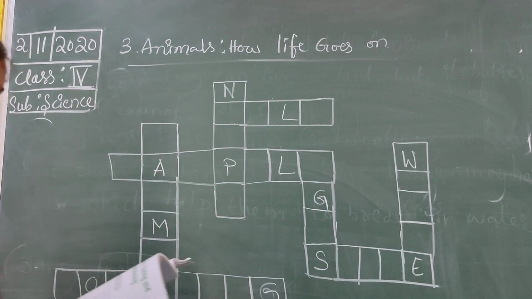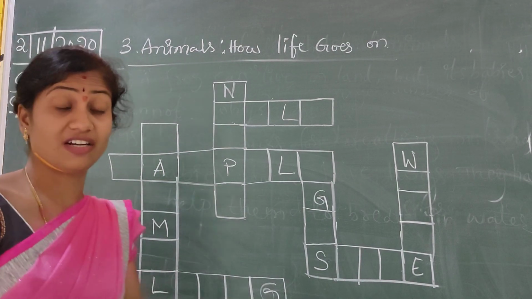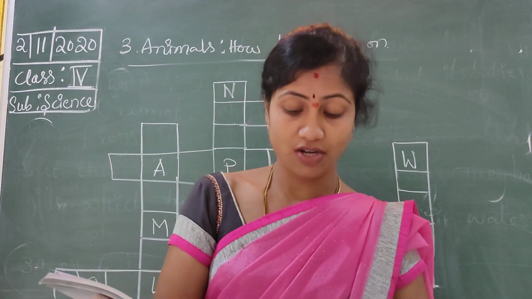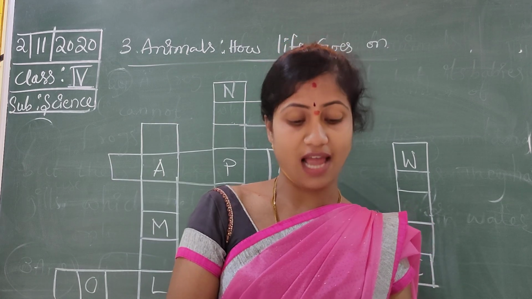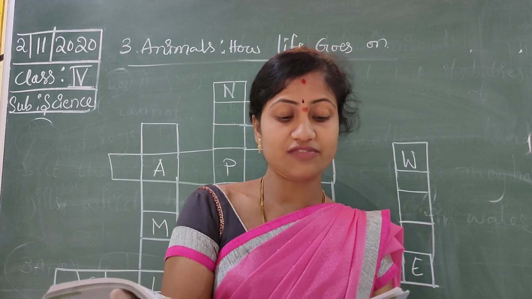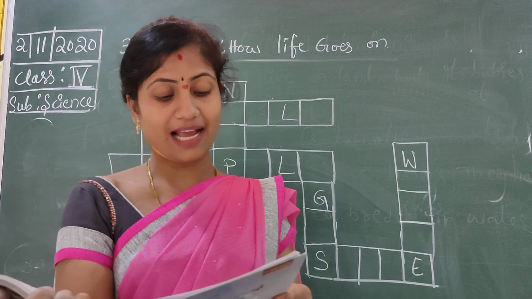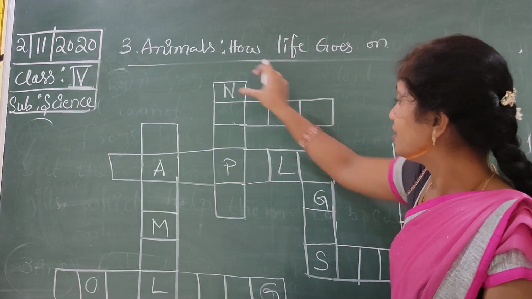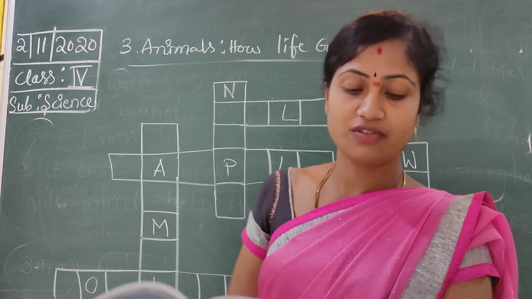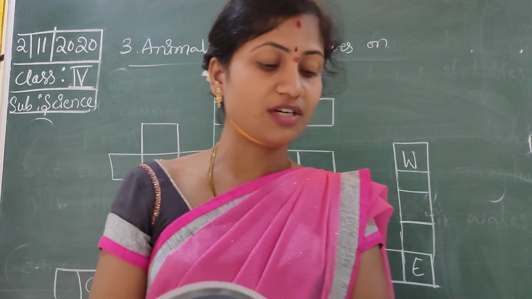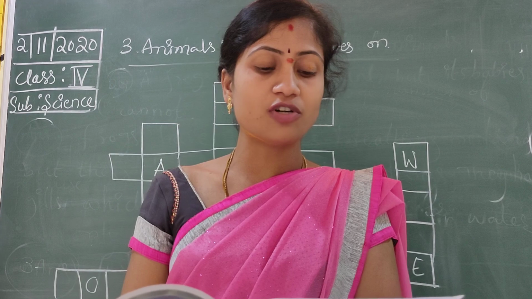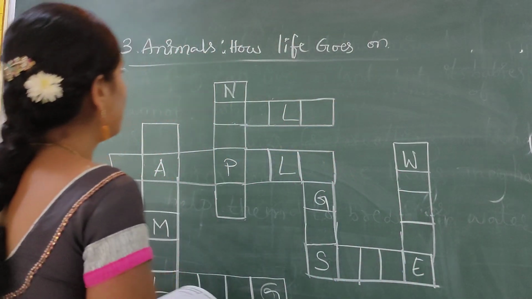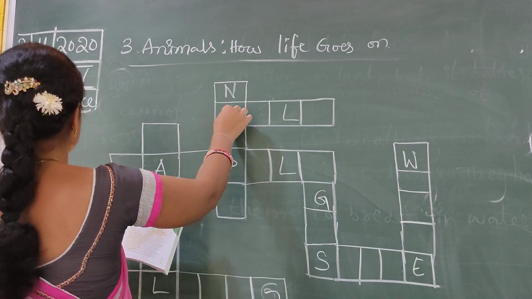Like this it is given. So we have to find out the puzzle given in the activity, across and down. Solve the crossword, across and downward. We have to solve the puzzle. First one, across: the yellow portion in an egg. What is that? Yolk. Numbers are also given, no?